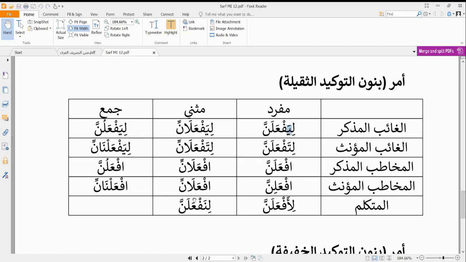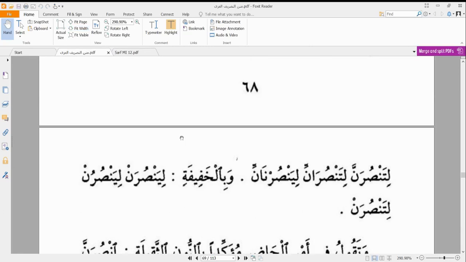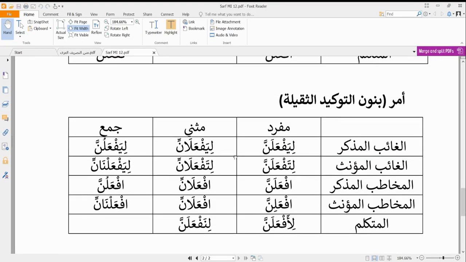And the mutakallim, li af'alanna, we just add lam al-amr again, and li naf'alanna. So let me do, or let us do. So that is basically how we form our amr for thaqila. So how do we form our amr for khafifa? Khafifa is also very easy.